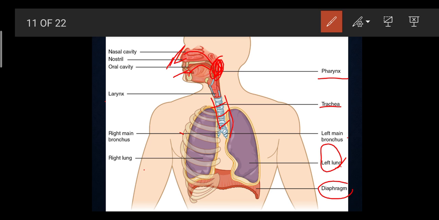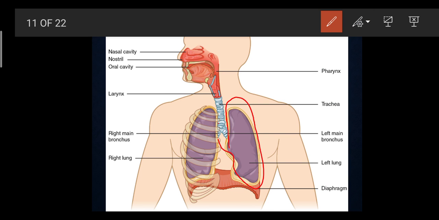And this is the diaphragm. What is a diaphragm? The diaphragm is a membrane located below the lung part. See this yellow structure here. There are two different yellow structures. One is the visceral, which is the innermost, and the outer one is the parietal, and between them there is a fluid which helps in lubrication so that the lungs do not collapse.